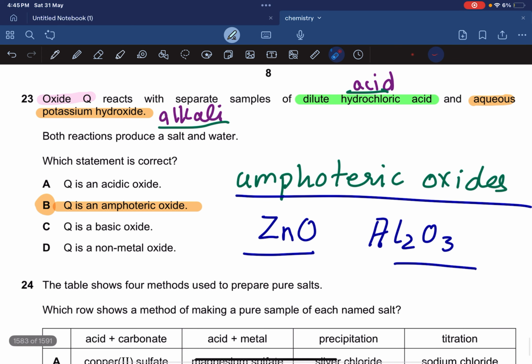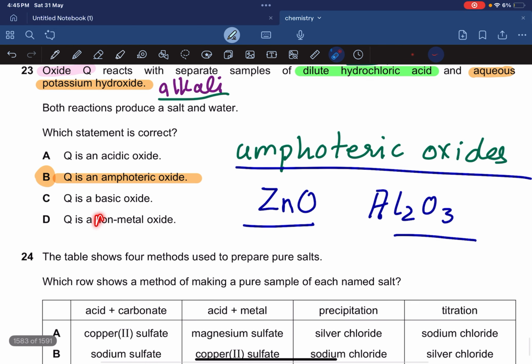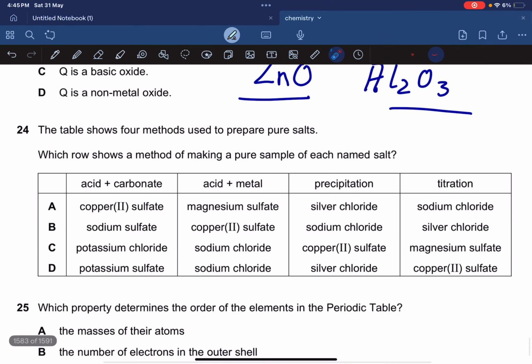And Q is a non-metal? Non-metallic oxides are basically acidic. The majority of times they're acidic, so they'll react with alkalis, not with both. It's probably a metal oxide. Why a metal? Because zinc oxide, lead oxide, aluminum oxide, all amphoteric oxides are metal oxides. Okay, moving on to the next question.